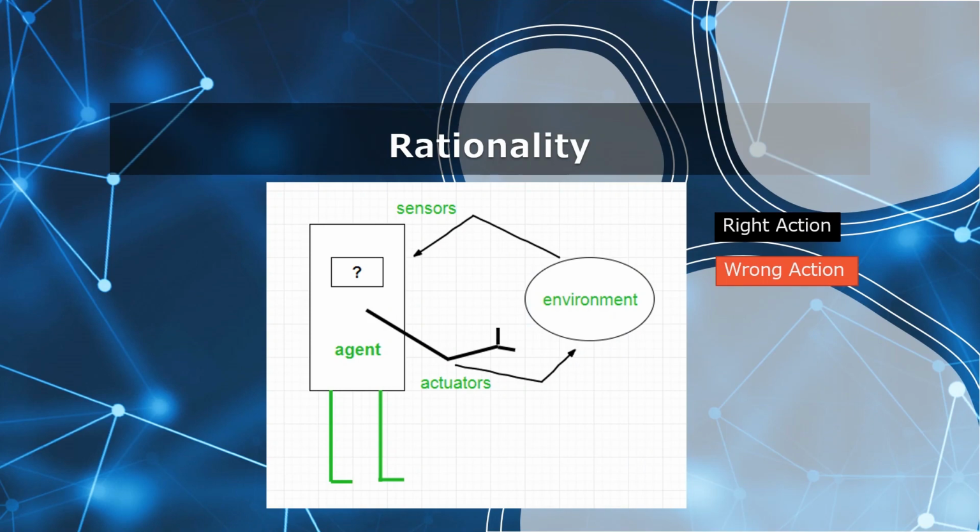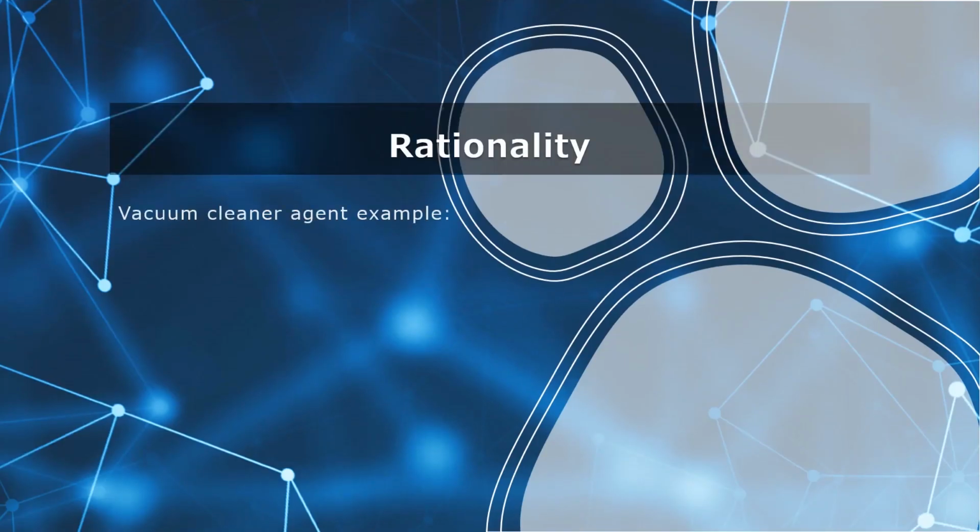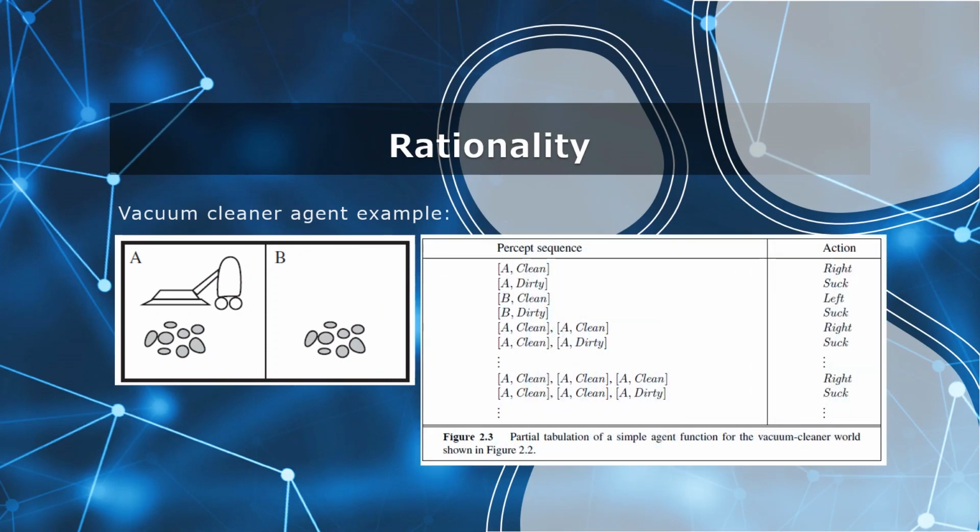Let me explain further. Consider an example of a system with only two locations, location A and B. There are two states possible for each location, either clean or dirty. Consider an agent in the form of a vacuum cleaner. Following are its only actions: move left, move right, and suck or clean.